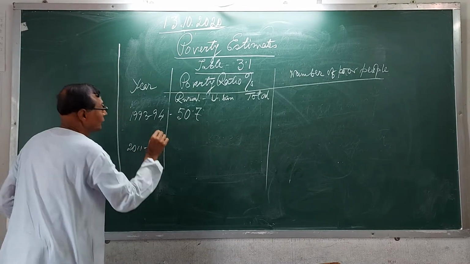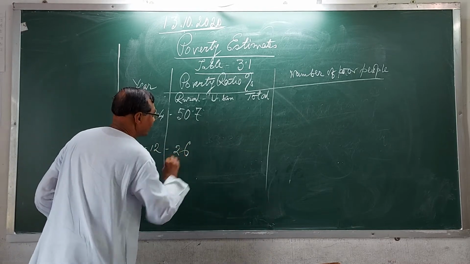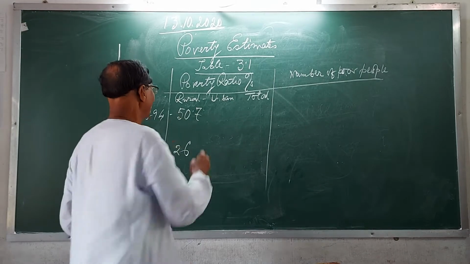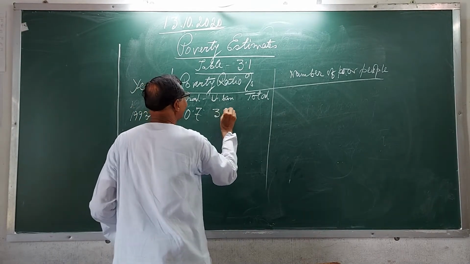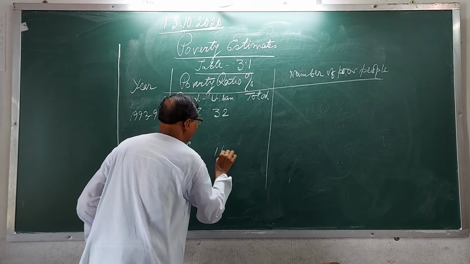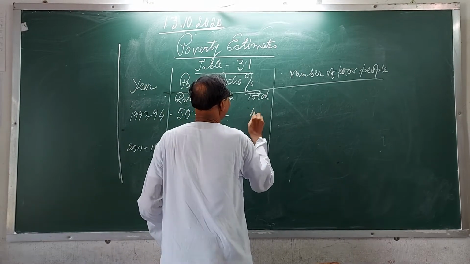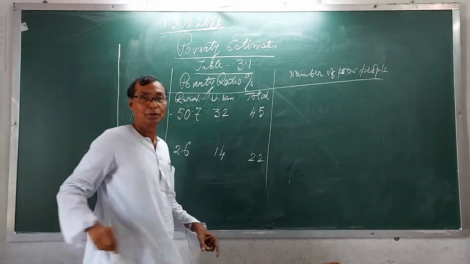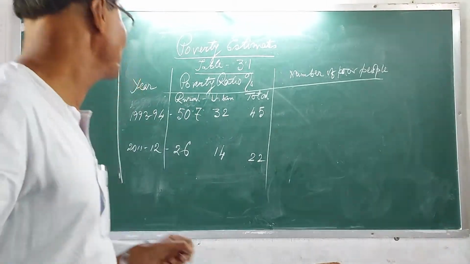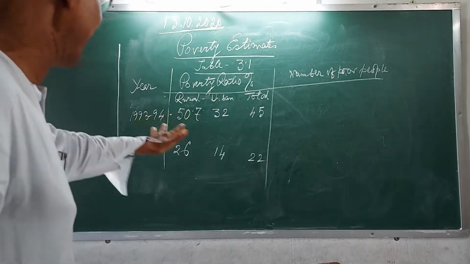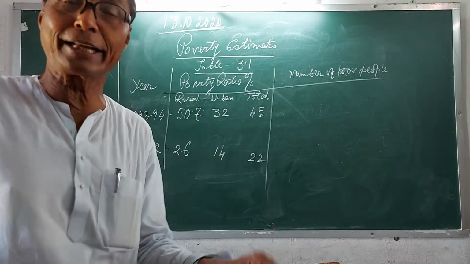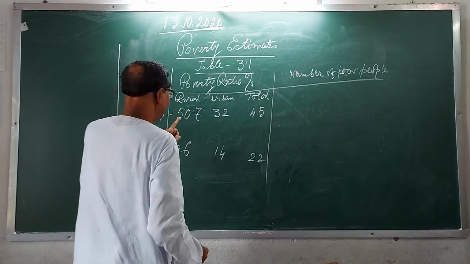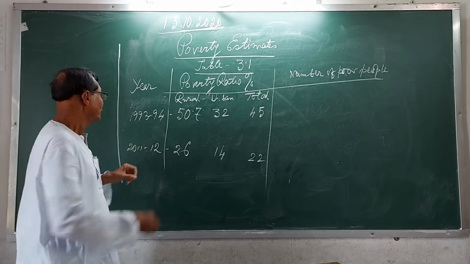Now, 2011-12, it is 26 in the rural area. What about urban? 14. What is the total? 22. Okay. You will have to remember only these data, not the whole that is given in table 3.1. Now let me explain.